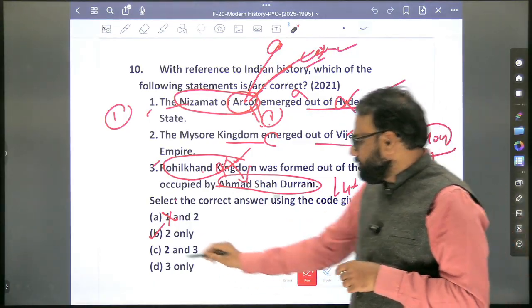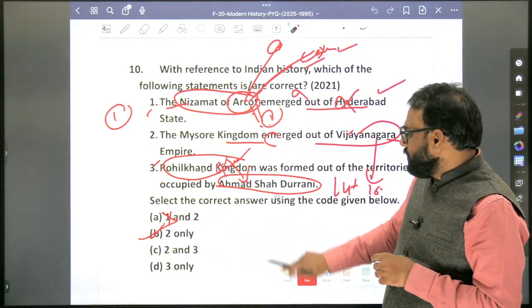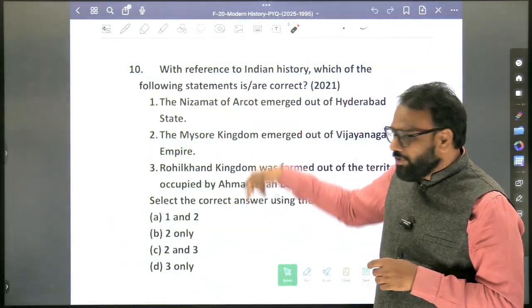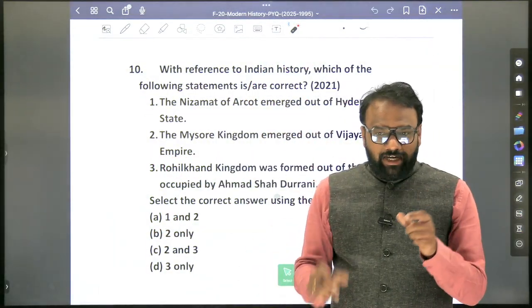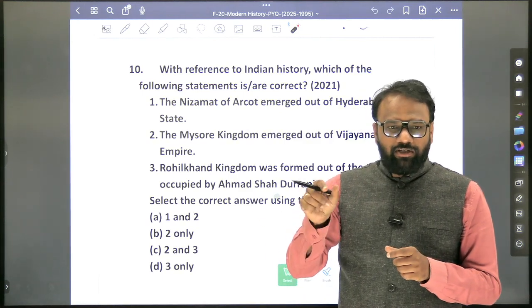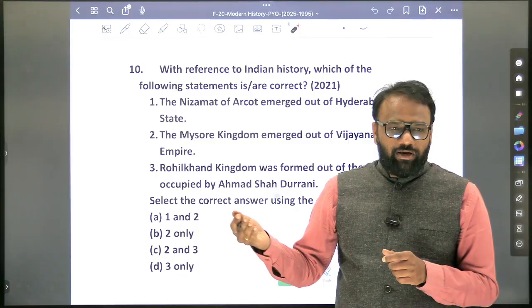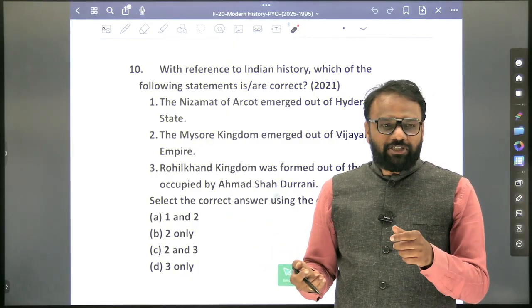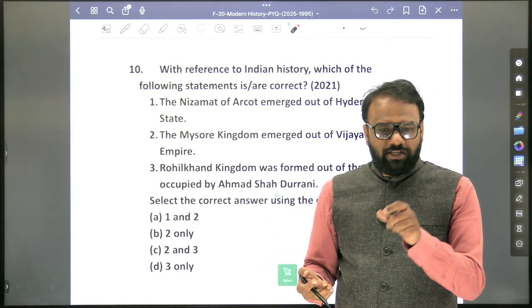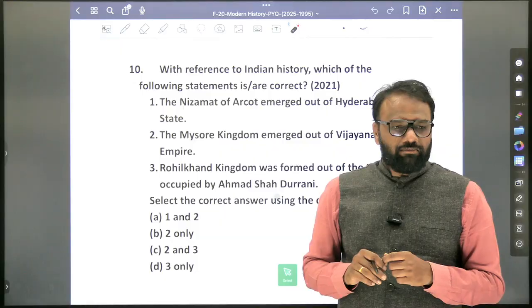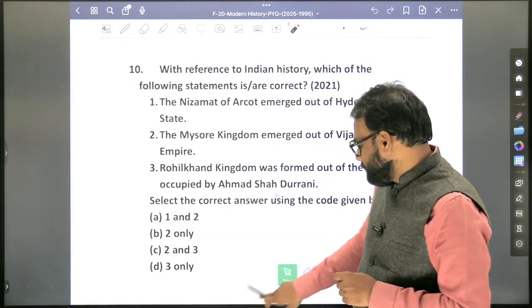Here the answer is only 2. 1 is wrong, 3 is wrong. So in this context, what will you do? You will revise the entire content which I have compiled at the last, what is that? The decline of empires, next to the emergence of empires. And if some dynasty is missing, you can search for the information again and update the content.